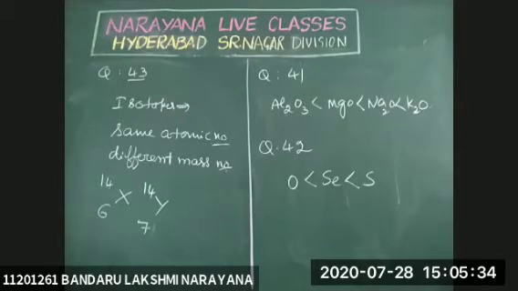Question number 44. Chemical similarity between boron and aluminum is due to the diagonal relationship.